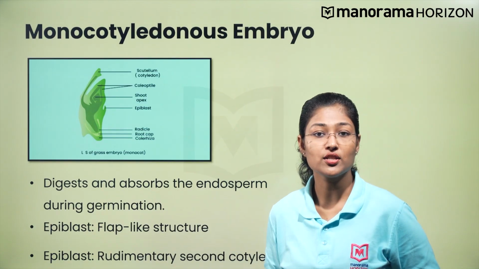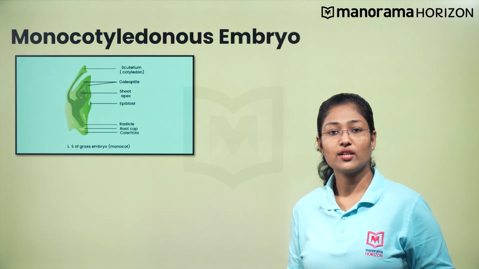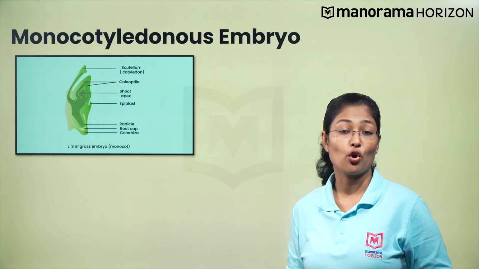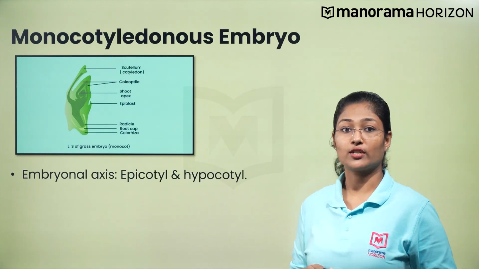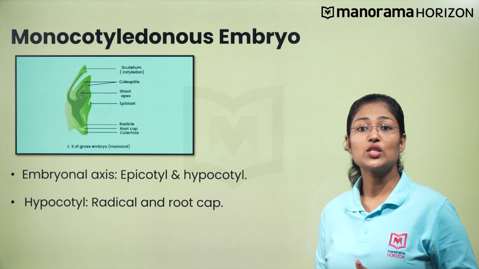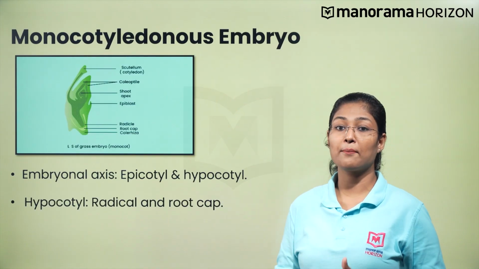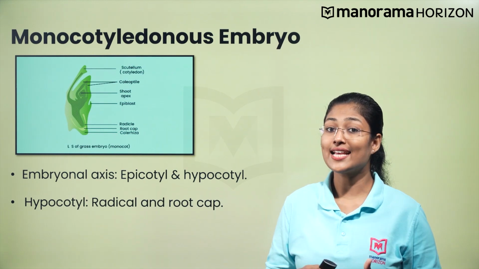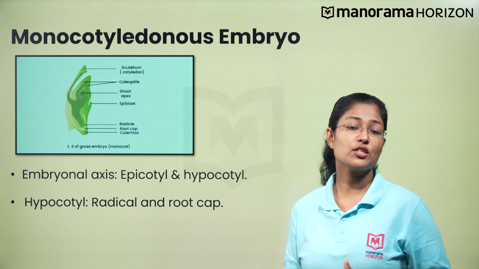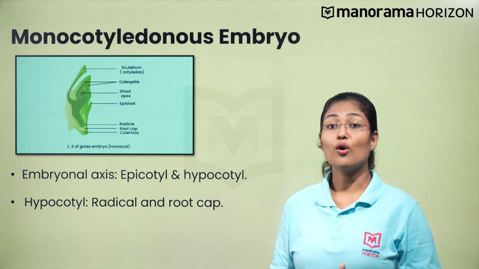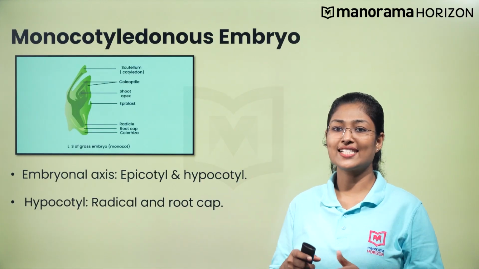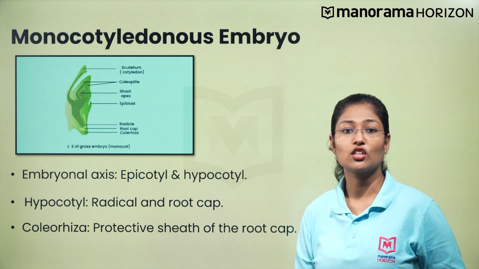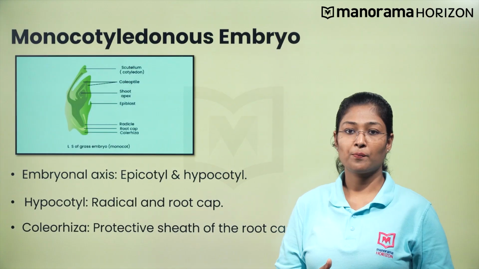Coming to the second point, just like the dicot embryo, the embryonal axis of the monocot embryo also has epicotyl and hypocotyl, which represent the parts of the embryonal axis above and below the level of the attachment of the scutellum. Coming to the third point, the lower end of the hypocotyl has a radicle and a root cap covered with a protective sheath called coleorhiza.